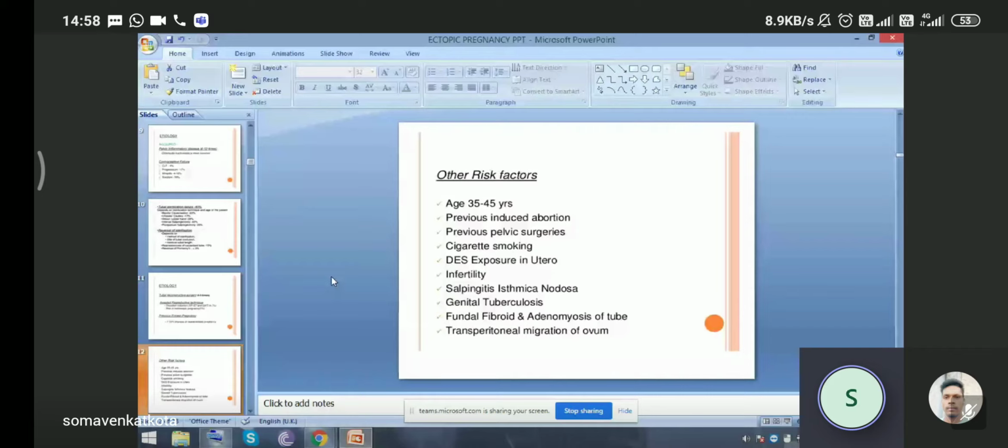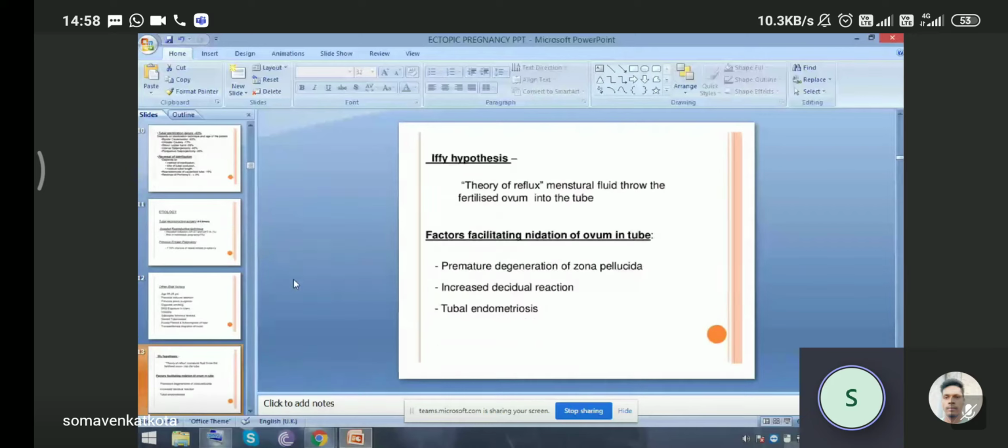There are some hypotheses behind ectopic pregnancy. One of the most common hypotheses we learn is the Iffy hypothesis. This tells about the theory of reflux of menstrual fluid carrying the fertilized ovum into the tube. So factors facilitating the nidation of ovum in the tube are premature degeneration of zona pellucida and increased trophoblastic reaction, and if the patient has any tubal endometriosis.